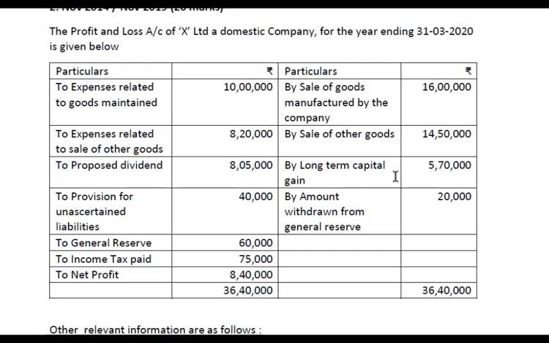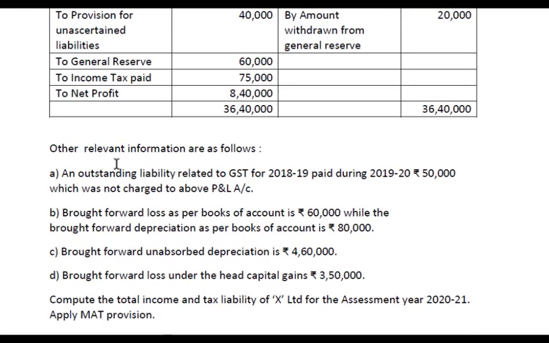After finding the business income, here there are some items like long-term capital gain. So we shall add the other heads of income and find the total income. We need to consider the other information which is given here. So this is one, that is to find the total income. At the same time, we have to find the book profit. We take net profit and then find out the book profit. So we have to prepare two statements, one to find the total income and another to find the book profit. Then finally compute the total income and tax liability for the assessment year.